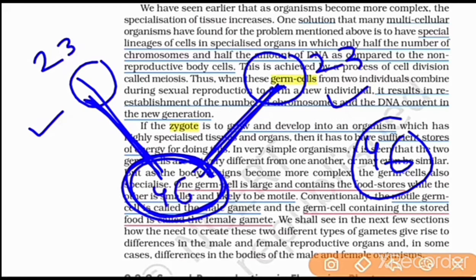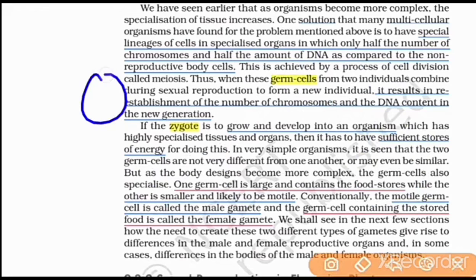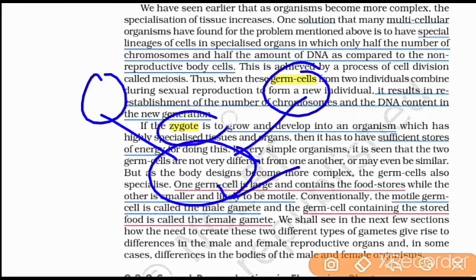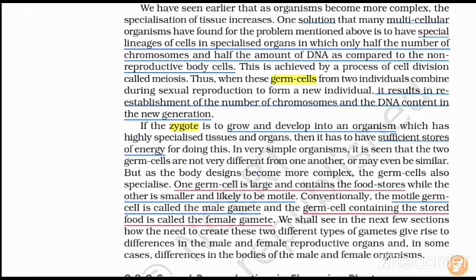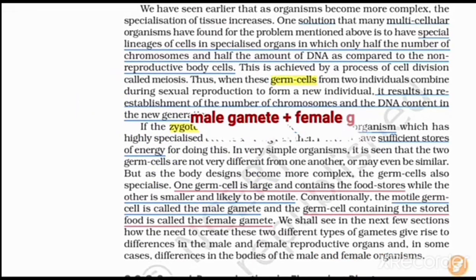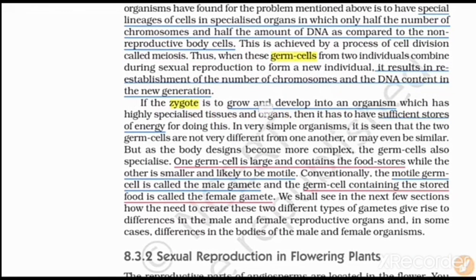There are 46 chromosomes in a human being: 23 from the male and 23 from the female, and there is a fusion and a formation of a zygote, that is 46 chromosomes. In total, 46 chromosomes are present in human beings. The male gamete combines with the female gamete, and there is a formation of a zygote.